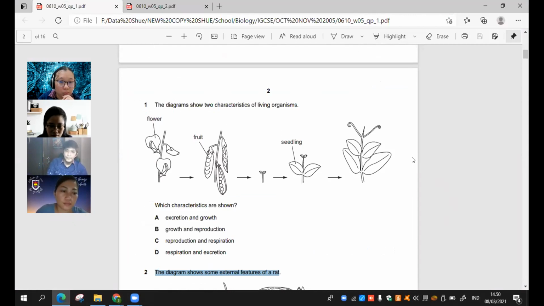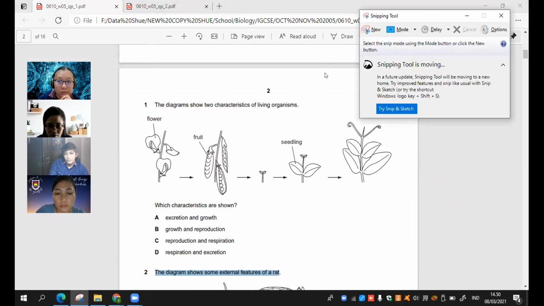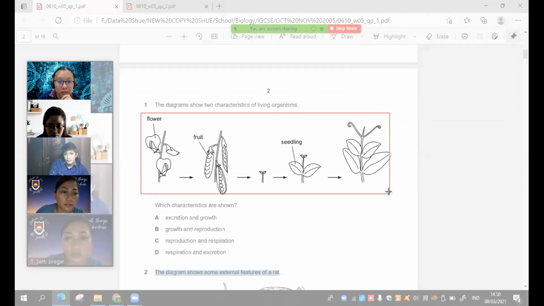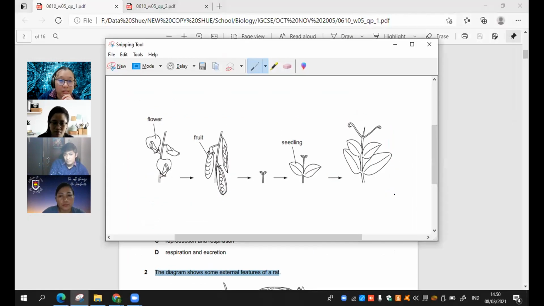Now, from this one, there is a picture. So I want to put the picture. Usually I'm using this snipping tool. It's the easiest one. Okay, the snipping tool. I will just cut here. But I cannot do copy paste for this one. I need to save the picture into some other file.